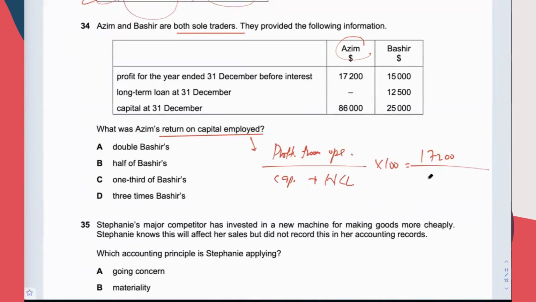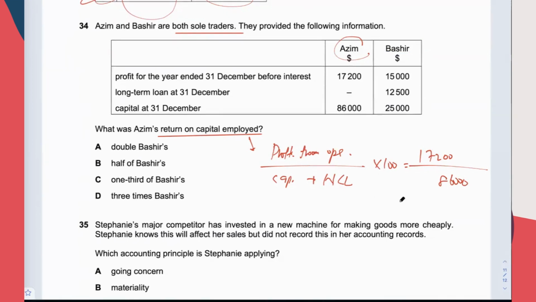So why did they give us Brazil? Oh, I think we have to also calculate. 20% for ARGIM. Okay, calculate the one for Brazil.